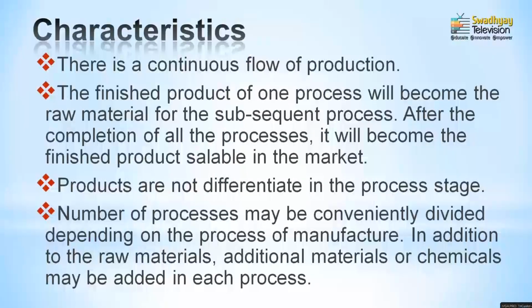Moving to the next point, that is the characteristics. Now, the characteristics have been designed on the basis of the definition only. How are the characteristics to be identified? The definition shows very clearly the characteristics of process costing. One is that in process costing, it's always a continuous process of manufacturing, or you can say a continuous process of production. So, where the manufacturing units observe a continuous level of production, that is considered the process costing method. Or you can say the process costing method can be applied where the manufacturing is continuously done.